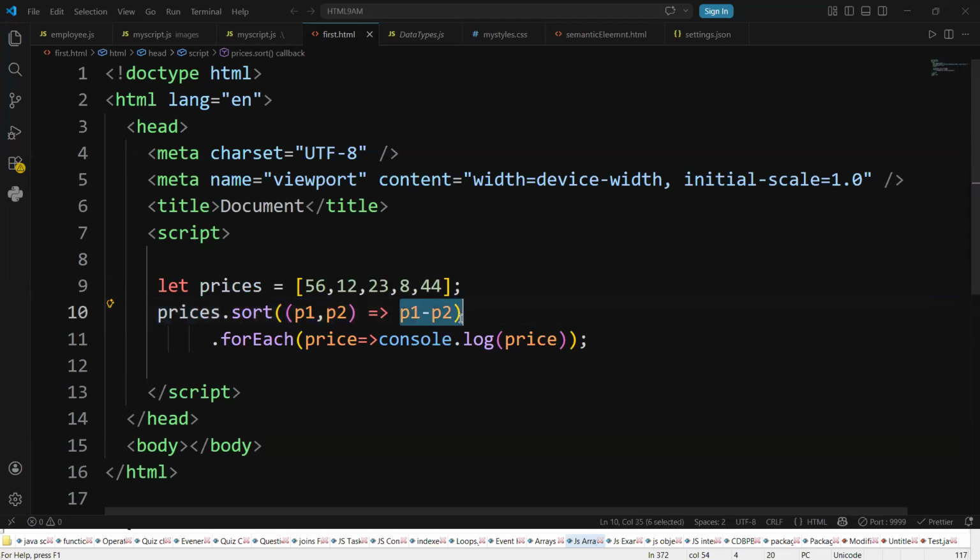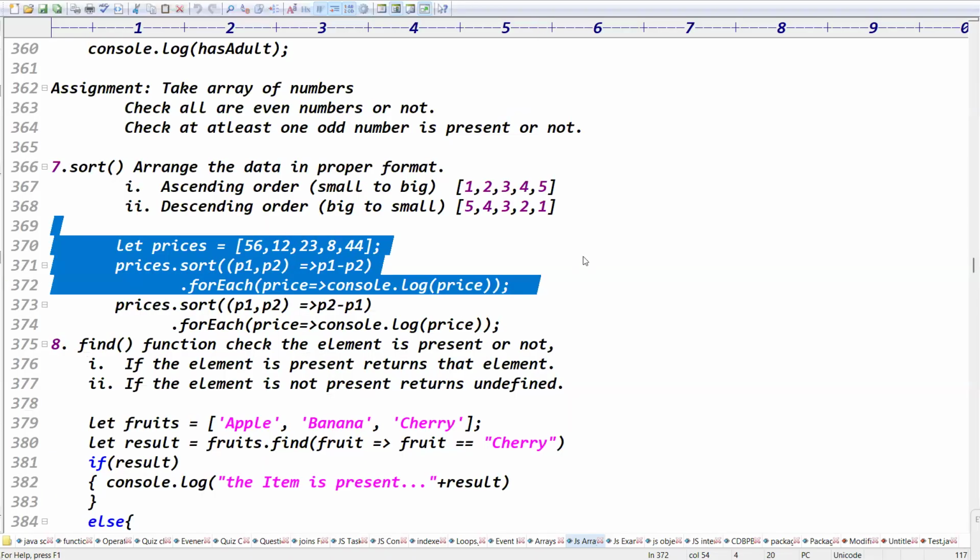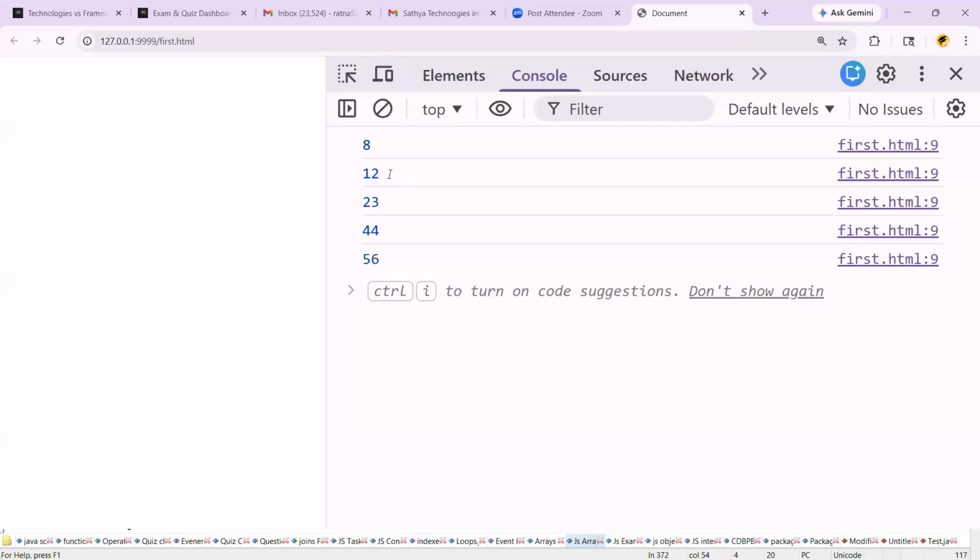You write P1 minus what? P2. P1 minus P2 means you'll get the ascending order. You can check the output, we got the ascending order, 8 to 12 like that.